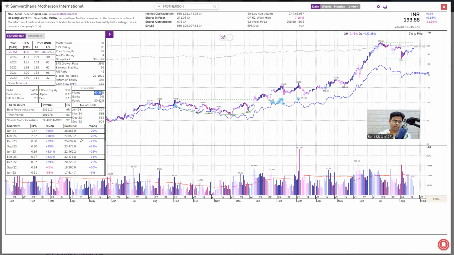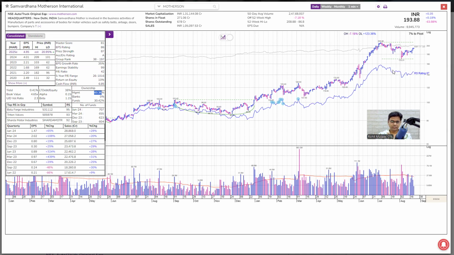But looking at the chart, the base, the quality of the base, and these ratings, overall I feel there are more negatives than positives for this particular stock at this particular time. I might want to wait another quarter or two to see whether these ratings and earnings are improving, on both a standalone and a consolidated basis.